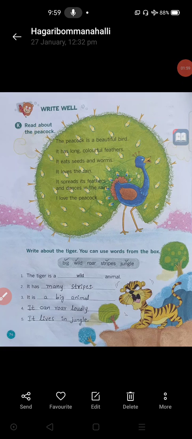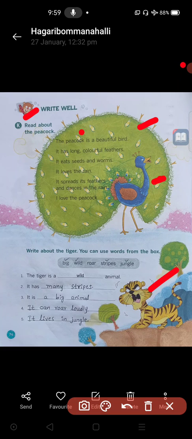Like that, the same kind of image is given here. One more image. Which animal is it? Can you guess? Yes, it is the image of a tiger. By seeing this image, you need to fill in all these sentences. They are incomplete. You need to fill in the correct words and make them complete sentences now.